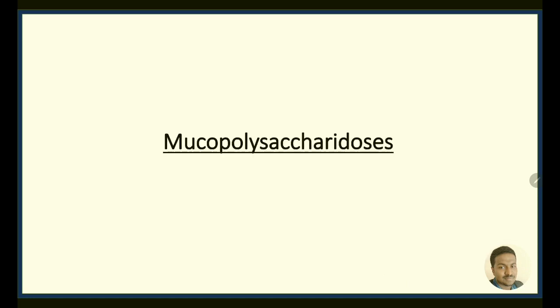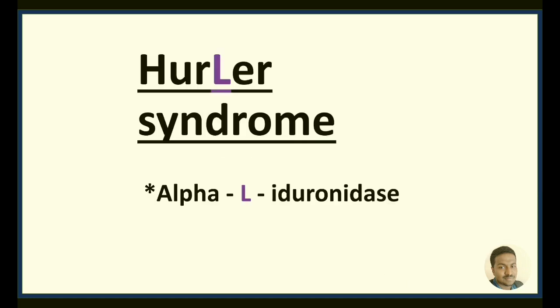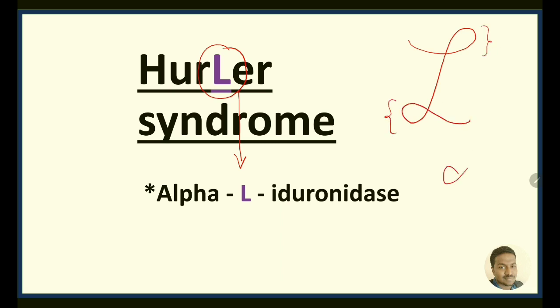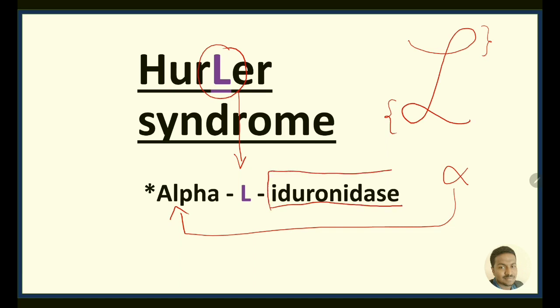Next is mucopolysaccharidosis. The first is Hurler syndrome. For Hurler syndrome, take this L up. This Hurler syndrome is associated with the L type of enzyme configuration. When we are writing L here in this part, this part is similar, and it is like this alpha. So we'll take it as alpha-L-iduronidase. The enzyme defect in Hurler disease is alpha-L-iduronidase.